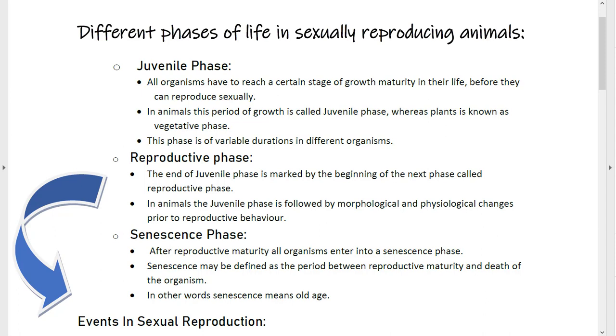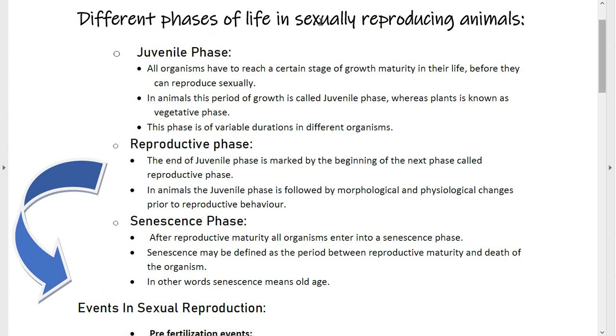In our previous video, we studied lifespan and the different types of reproducing modes, that was asexual and sexual reproduction. In this video, we are going to learn the different phases of life in sexually reproducing animals. We will be focusing on events in sexual reproduction.